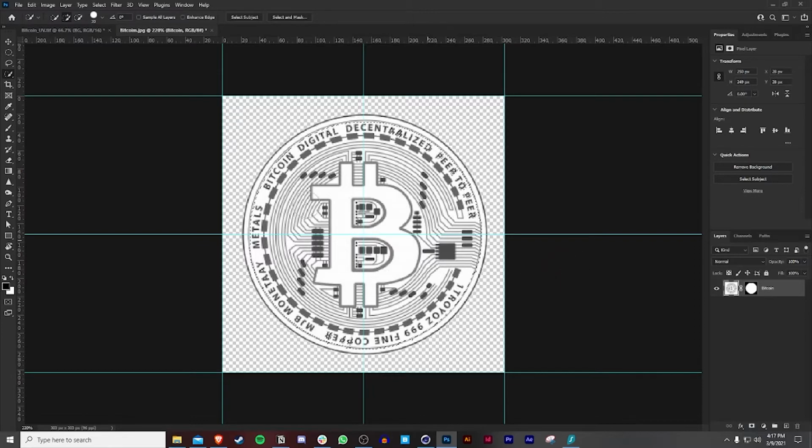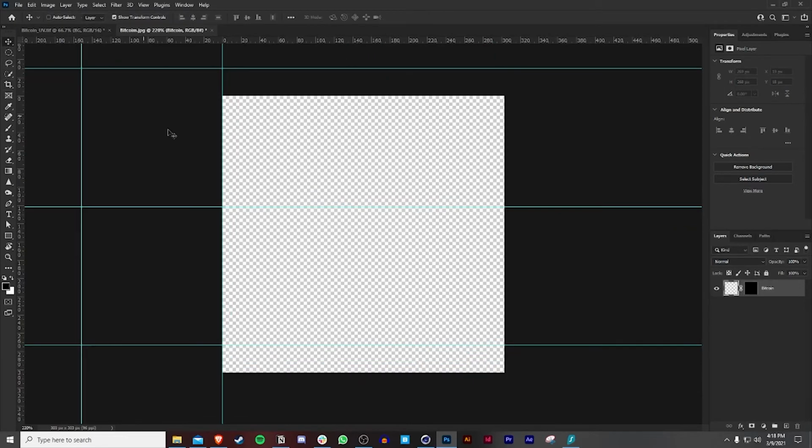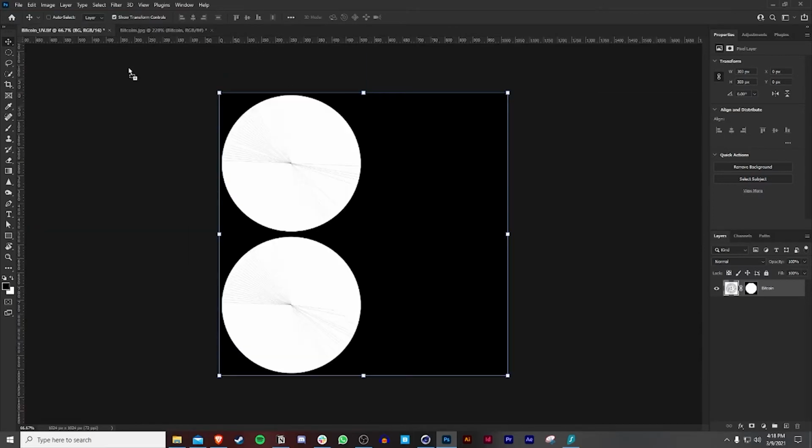So what I'm going to do is take this. Actually, because you see that line that was there before, I have to delete the crop pixels. So I'm going to do this again. Now remove the crop pixels. I don't want to do that. And just drag it by holding Shift. Oops.